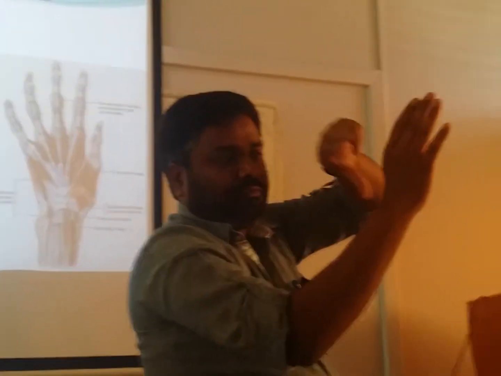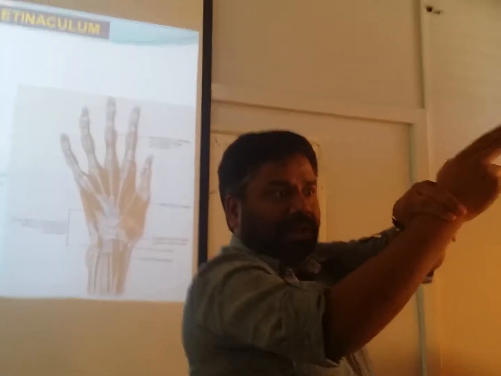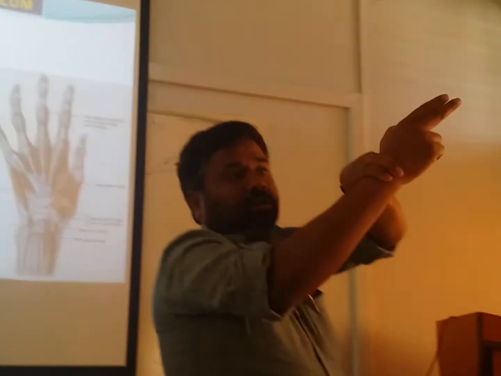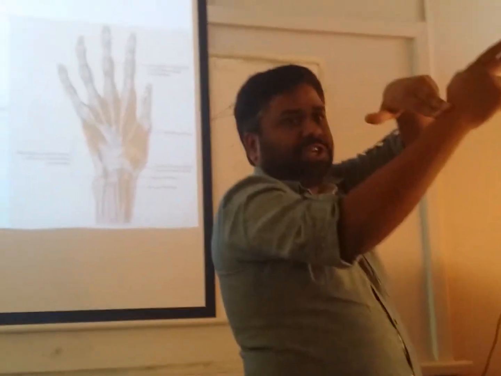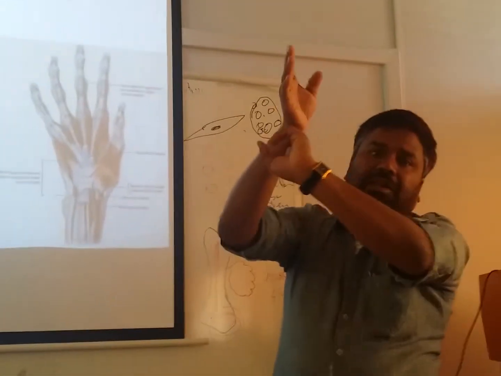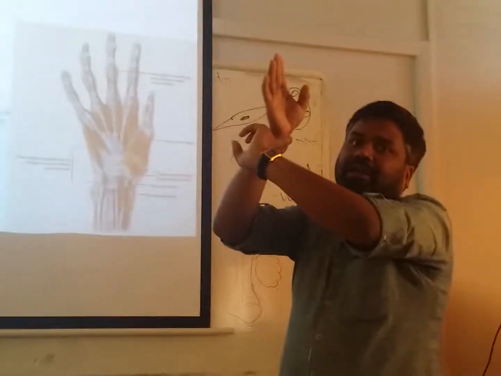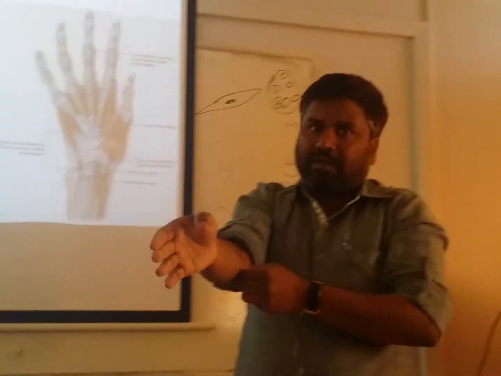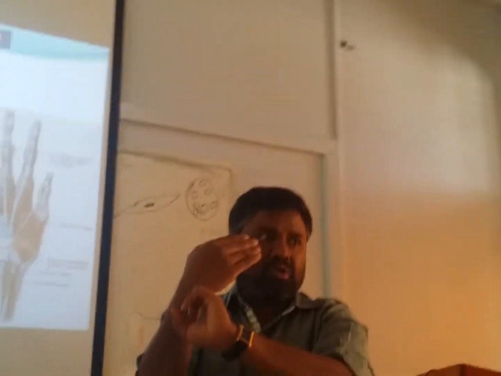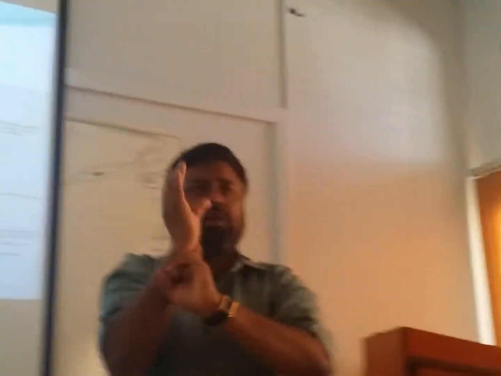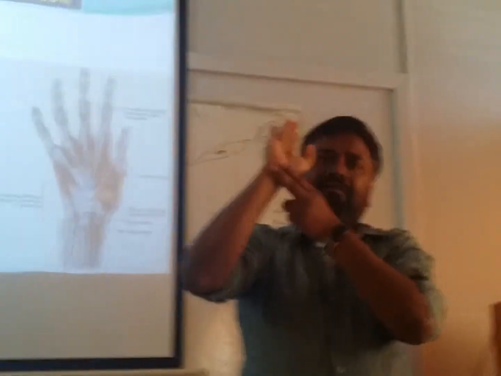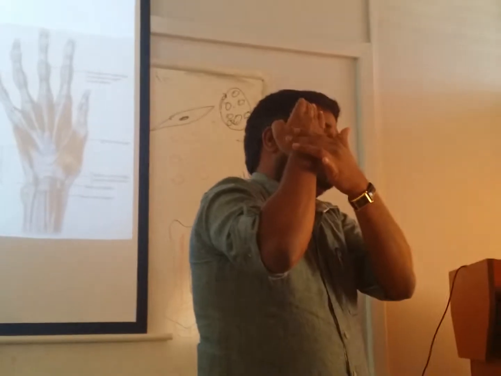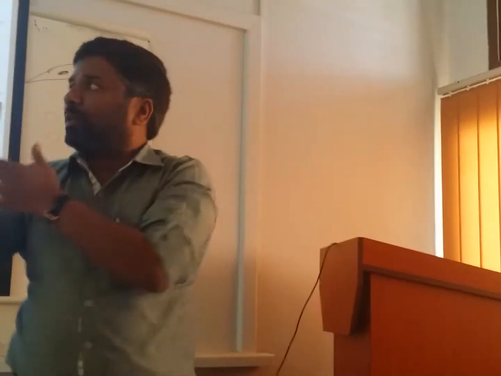There has to be something which keeps these tendons in position, like a band. So there is a band on the extensor side which keeps these tendons in position, that is called the extensor retinaculum. And in front there is a band called the flexor retinaculum. What are these retinaculums? Everywhere there is deep fascia. Here it is not thick, whereas here it becomes very thick to keep the tendons in position. They are nothing but the thickenings of the deep fascia. On the flexor side, flexor retinaculum. Extensor side, extensor retinaculum.